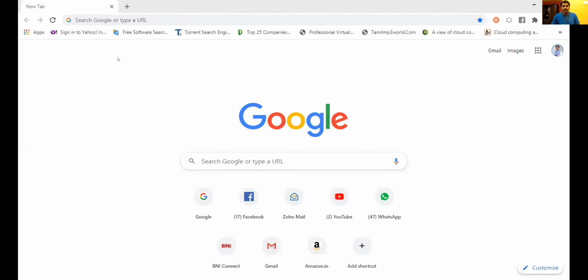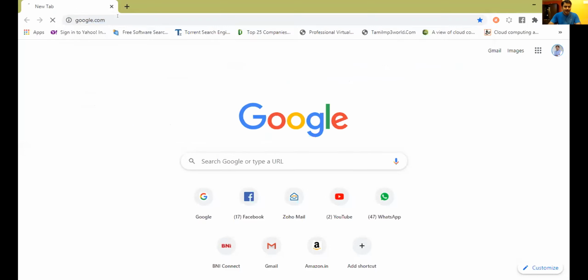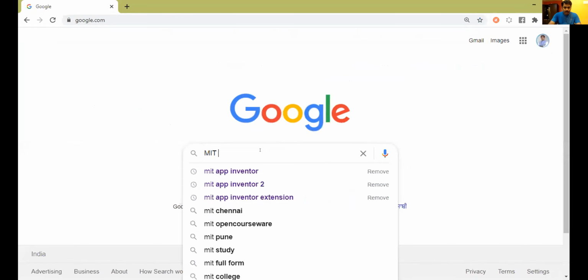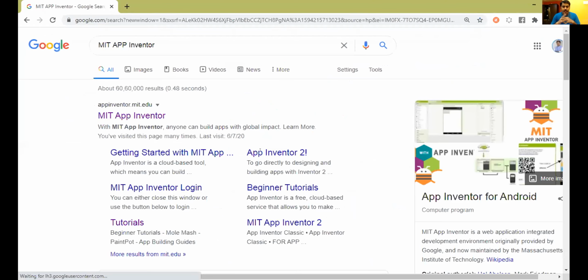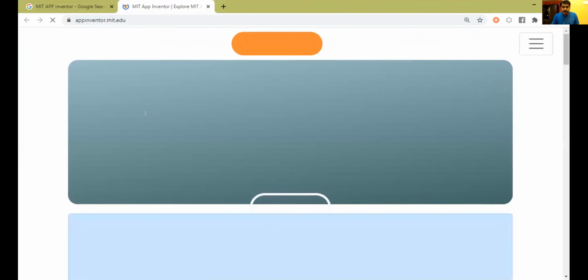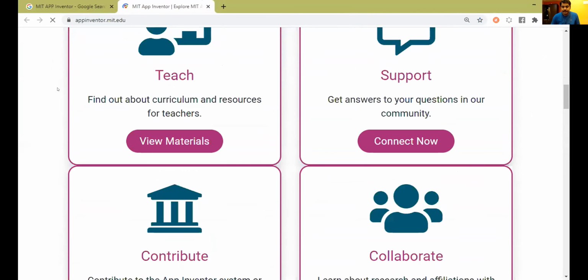So what you have to do here is, go to Google, which is always our best guru. And you have to type the word MIT App Inventor. Once you search this, you will find this link, appinventor.mit.edu. Right? Click on this. It will open up another window where you will get inside the MIT App Inventor development area.